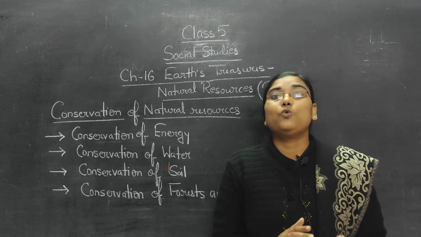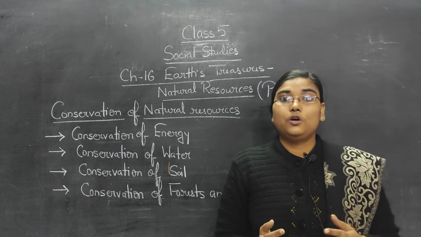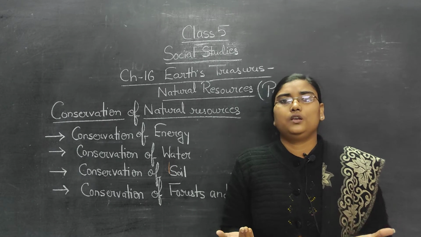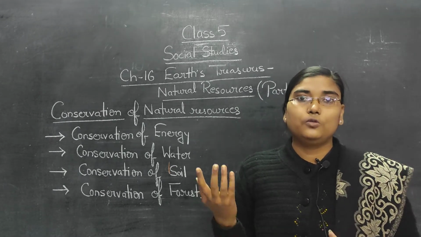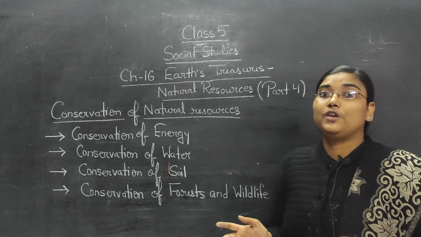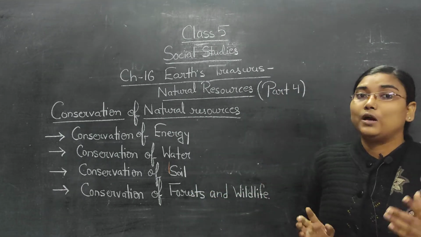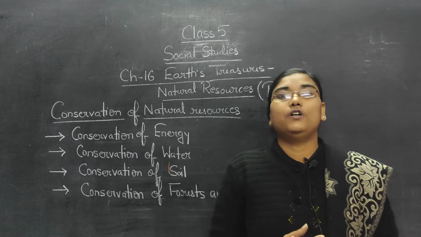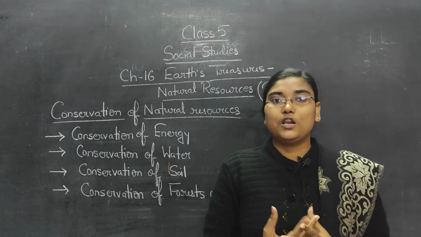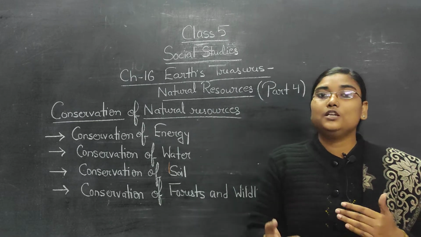Next thing we can do is plant more and more trees, because the trees keep the environment cool, and by which we will need air conditioner and cooler in less amount. So through these examples we can conserve energy. Second thing is conservation of water. As we know, water is very essential for our life, but the water which we use is available in a very limited quantity, in a very limited amount. So we have to use it wisely.